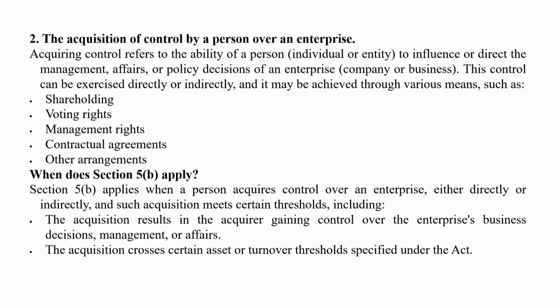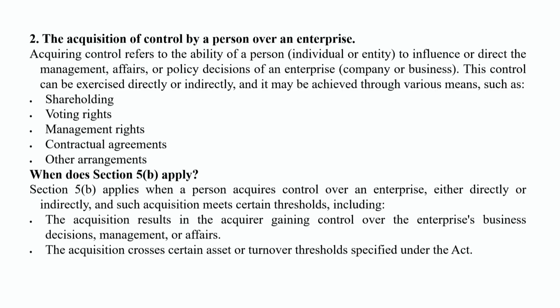Now the second thing is the acquisition of control by a person over an enterprise. If you see Section 5, it refers to combination, and the meaning of combination is stated as any acquisition, the acquisition of control by an enterprise over an enterprise, and merger and amalgamation.